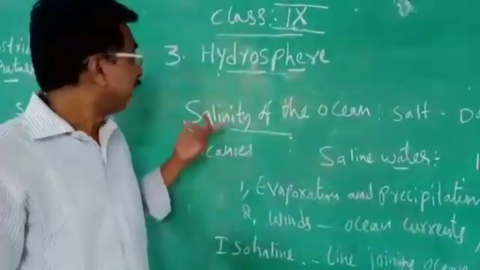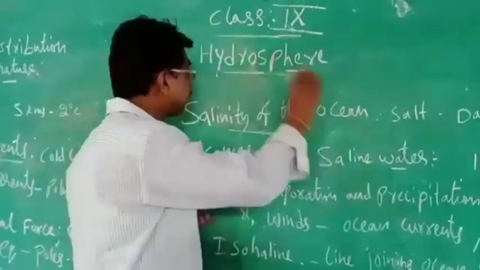Next, I told you about the salinity of the ocean.